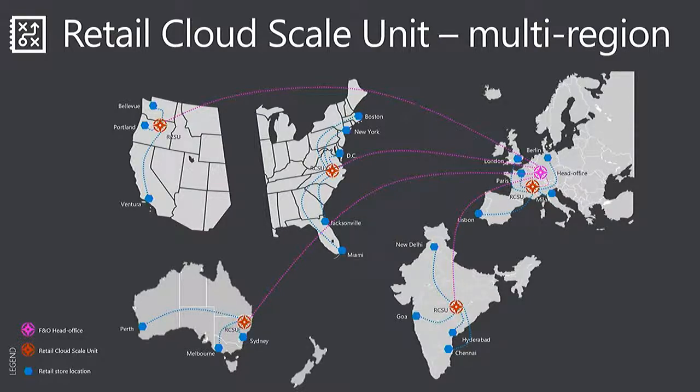But guess what happens in that situation? The pink line, that is going over the Azure backbone data center to data center. So that traffic is not competing with global internet traffic if you were directly calling the head office from your store computer. So even in the worst case, we're going to do much better than going over the public internet.